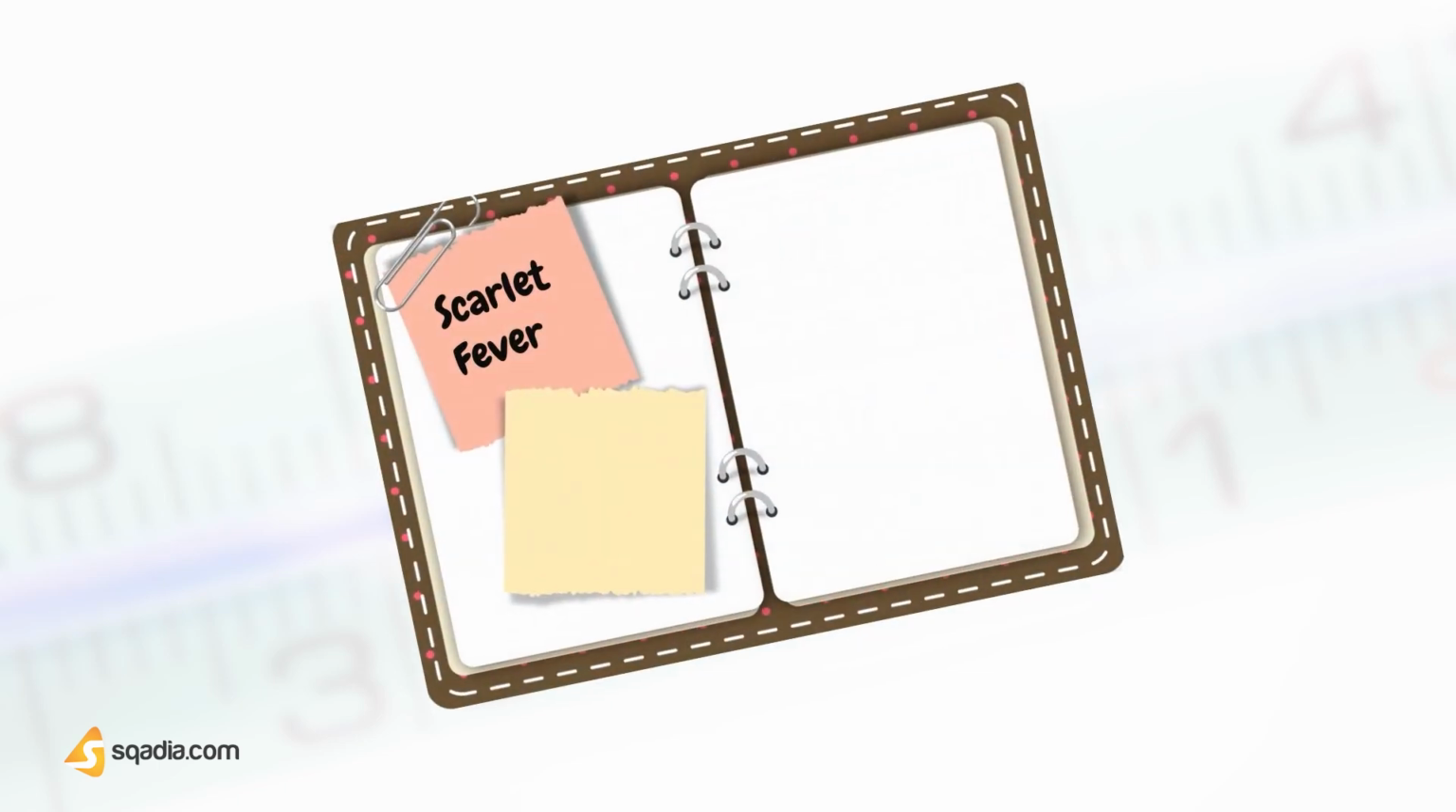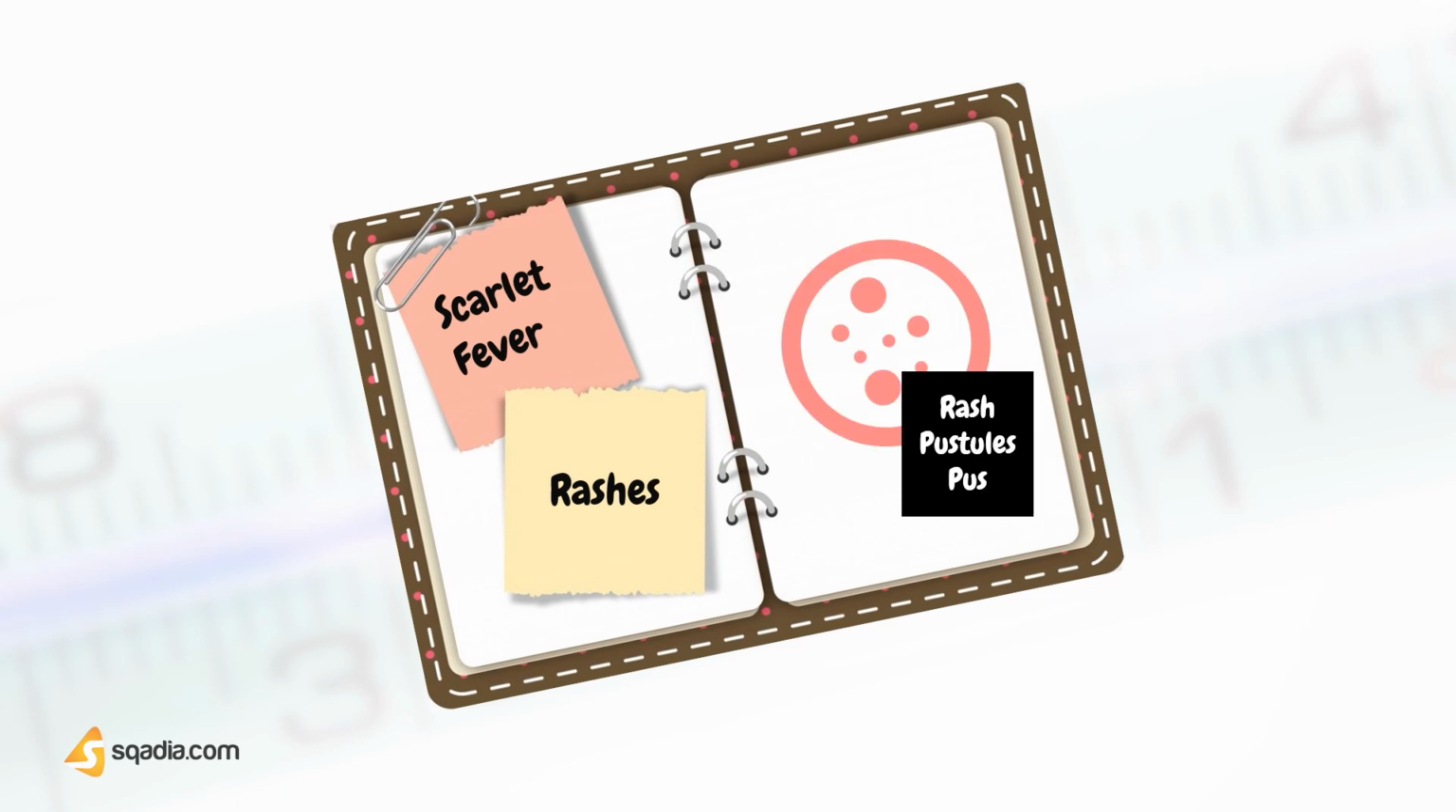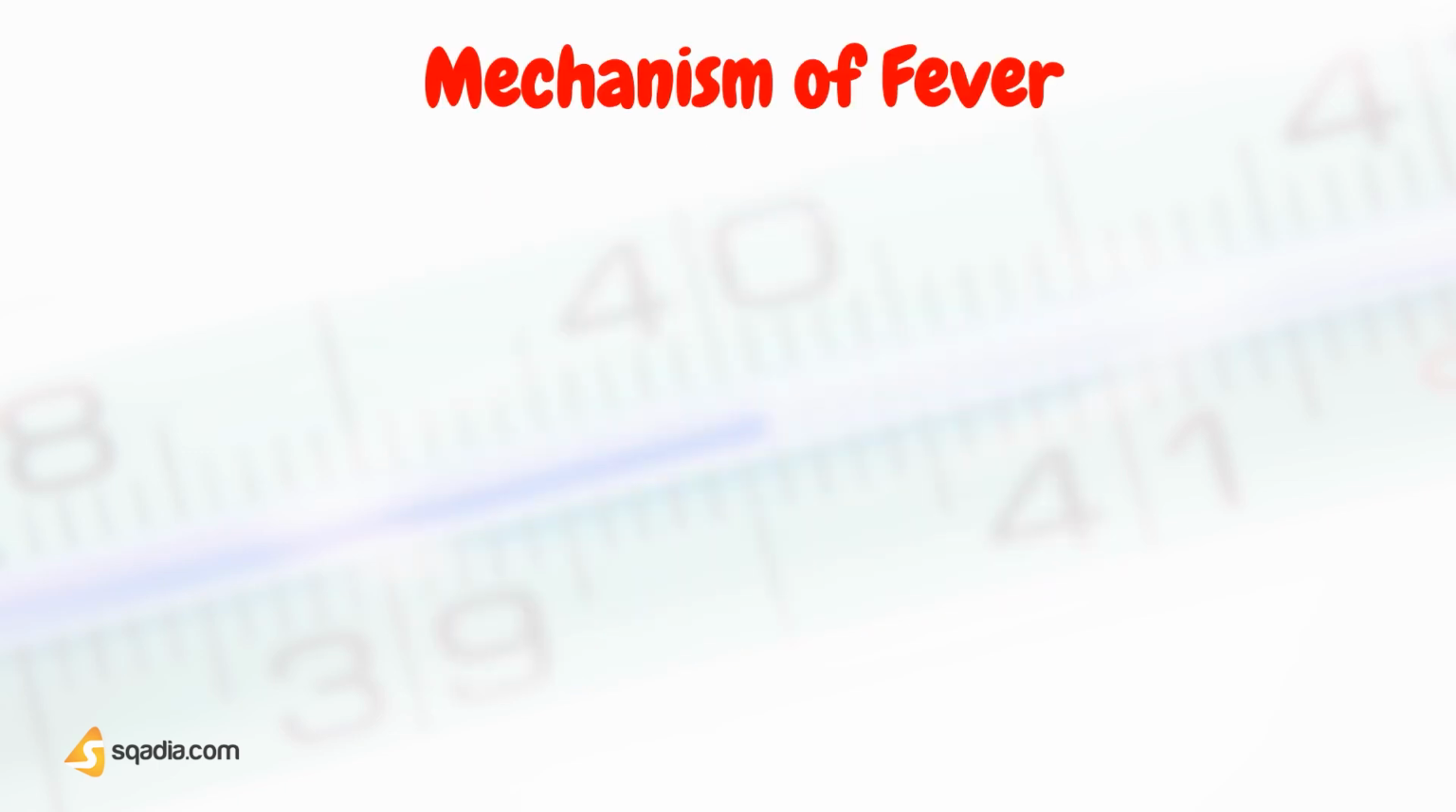The last cause of fever in children is skin infection, scarlet fever. What is it? Often rashes are produced in this disease and it infects the skin. What are its symptoms? Skin rashes, pustules, and collection of pus on the skin. So the major causes and their typical symptoms are discussed in detail above.